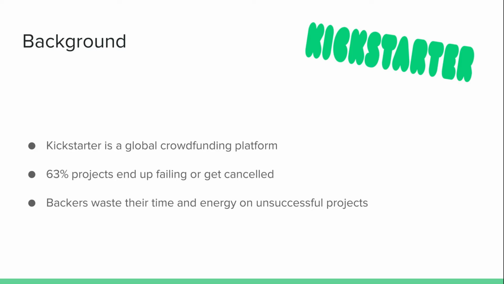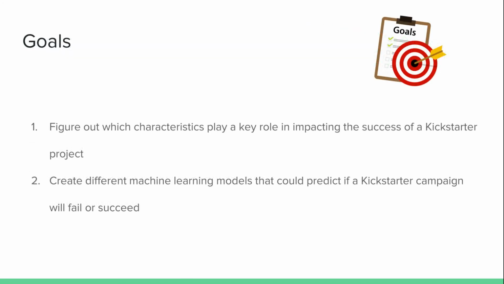However, 63% of projects on Kickstarter end up failing to meet their goal or get canceled by the creator. Even though the money pledged does return to the backers, there is opportunity cost for investing resources towards an unsuccessful project. Our first goal for this project was to figure out which characteristics played a key role in impacting the success of a Kickstarter project. Additionally, we want to create various models using a few different machine learning algorithms to predict if a Kickstarter campaign would fail or succeed.